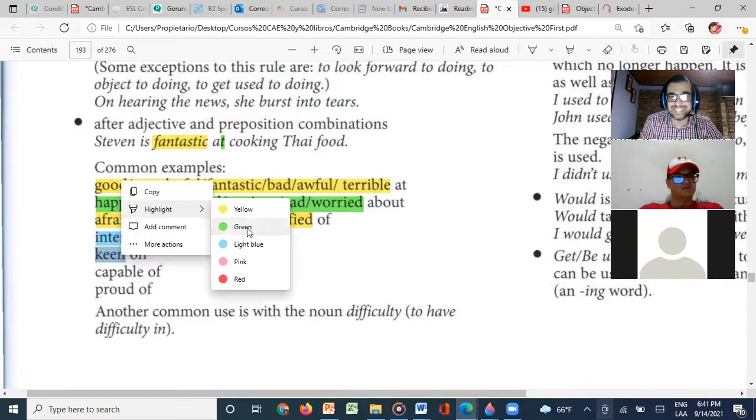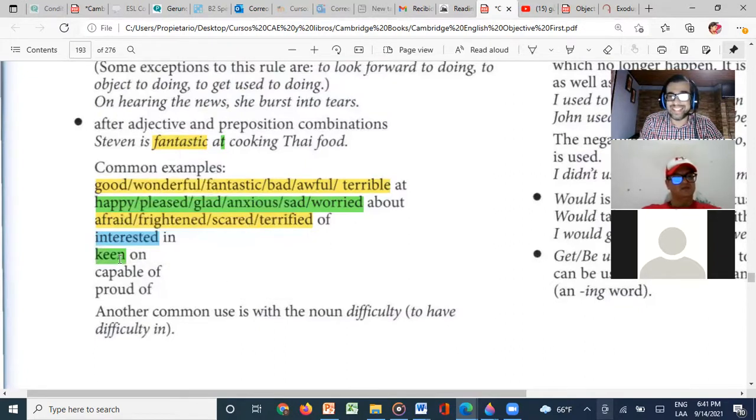You know what keen is? Do you know what keen is? No, I don't have the meaning of the word. Megan, do you know? Yeah, like happy, excited, something positive. Yeah, like for example, you say, I am keen on playing basketball. That means that I'm really into that, right? I collect things, I'm very passionate about that, right? So keen on is like interested in, right? So it's similar to interested.